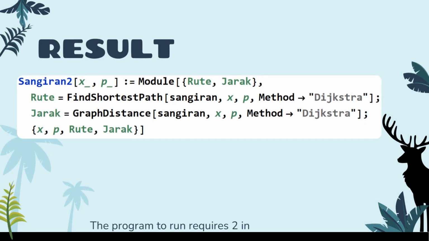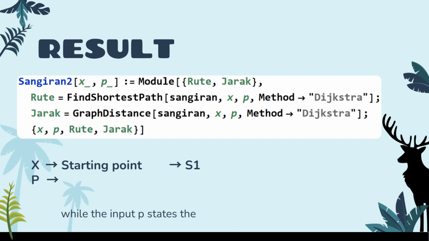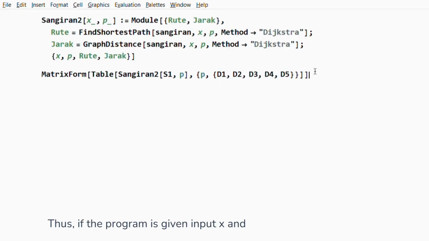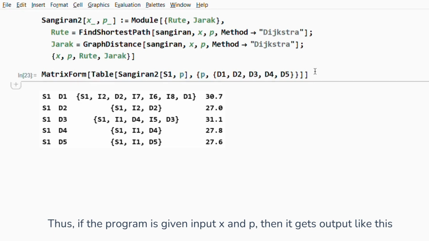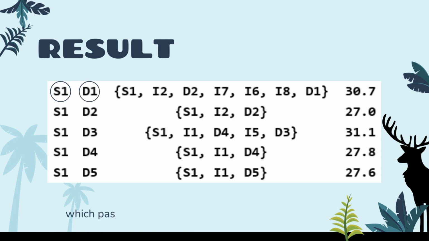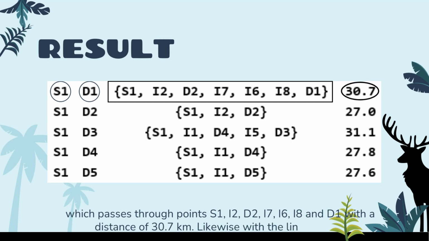Result. The program to run requires 2 inputs, namely X and P. Input X represents the starting point, for example, we use the point S1, while the input P states the destination points, P1 until T5, which indicate the Sangiran Museum clusters. Thus, if the program is given input X and P, then it gets an output like this. The first row shows the starting point S1, Sragen bus terminal, toward the ending point T1, Krikilan cluster, which passes through points S1, I2, T2, I7, I6, I8, and T1, with a distance of 30.7 km.